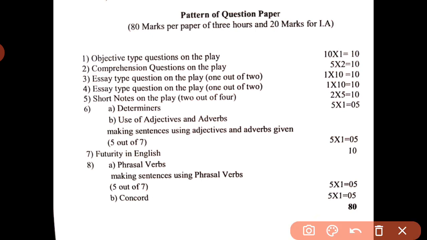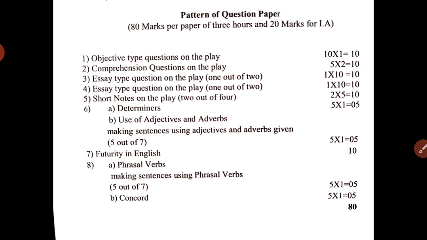As you can see on the screen, your 100 marks are divided into two parts: 80 marks for your final exam and 20 marks for your internal assessment exam. As you have already completed 2 semesters, you know how these 20 internal marks are divided, but I will tell you in brief. These 20 marks are divided into 4 parts.